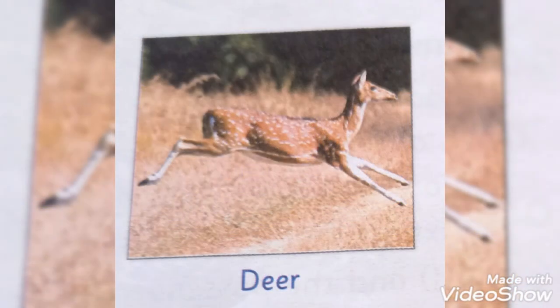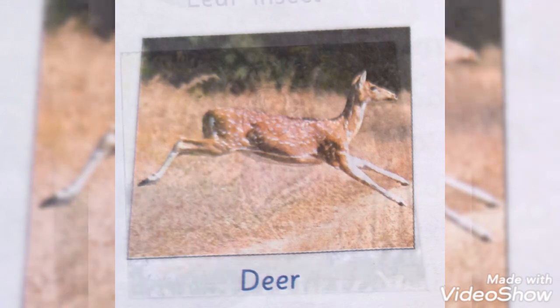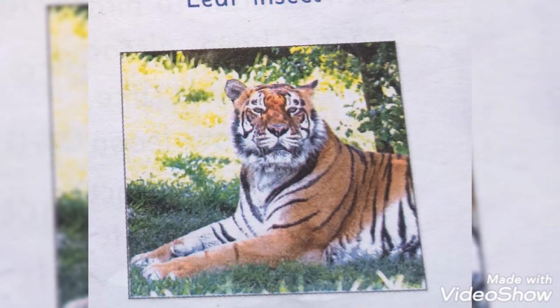Then some animals have strong legs and can run very fast from their enemies. Examples are deer, lion, kangaroo, etc. Then some other small animals like birds and housefly can easily protect themselves by running or flying away quickly. So these are the ways in which animals adapt themselves for protection, from being killed by other big animals. So I hope till here you've cleared. I will continue this chapter in the next